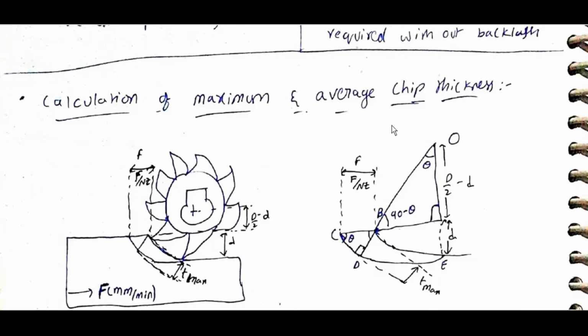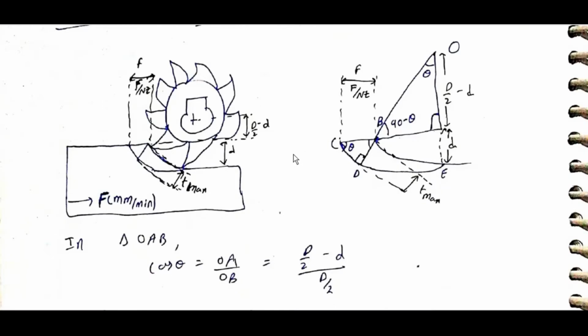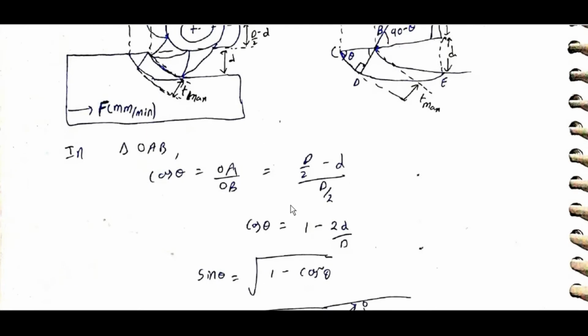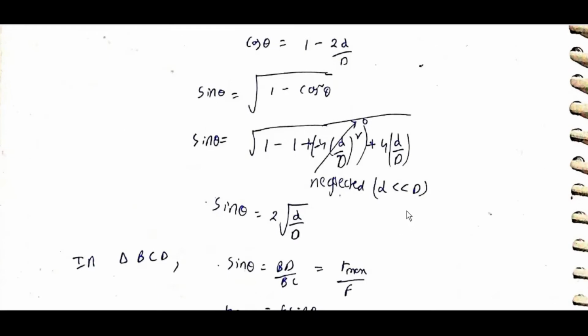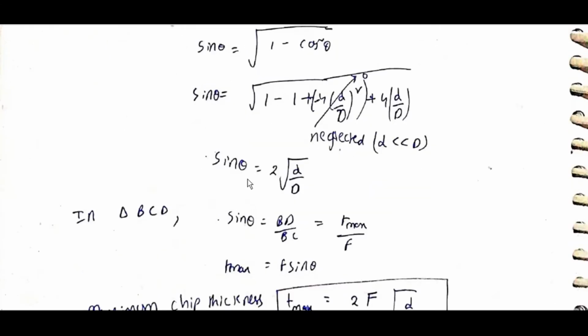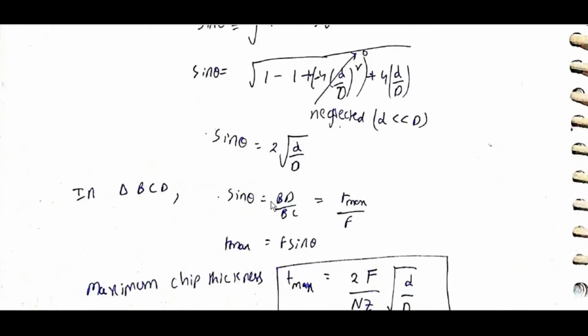Calculation of maximum and average chip thickness. Triangle OAB. Cos theta is equal to OA1 by OB, which is equal to (capital D by 2 minus small d) by capital D by 2. Cos theta is equal to 1 minus 2d by capital D. Sin theta is equal to root of 1 minus cos square theta. And small d by capital D is neglected as small d, the depth, is less than the diameter. Sin theta is equal to 2 root of small d by capital D.